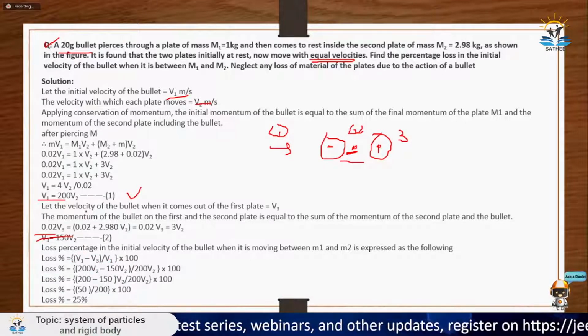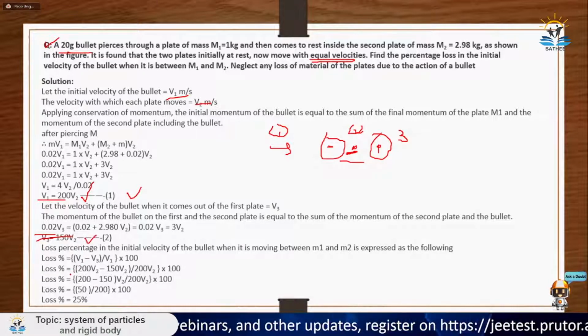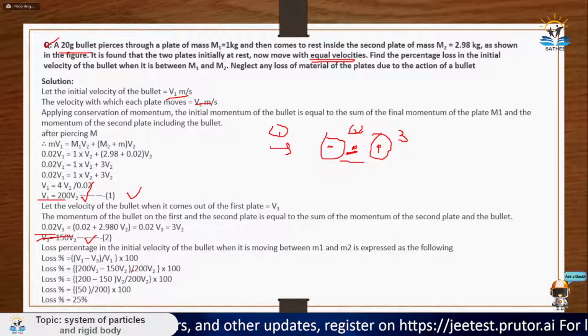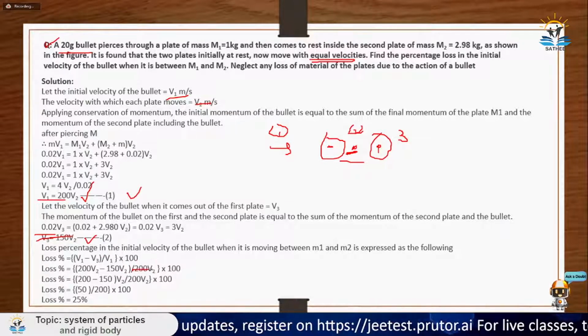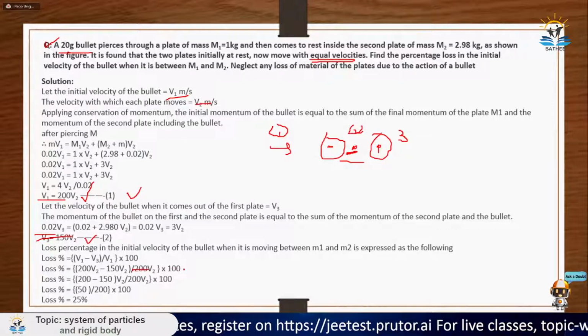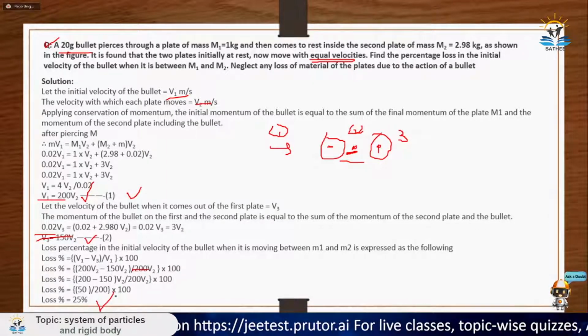So what is the change? Initial velocity was 200 V2. Final velocity is 150 V2. So 200 minus 150 divided by original, which is 200, into 100. Solving this will give you 50 upon 200, which is 1 by 4. 1 by 4 into 100 is 25%. So loss is 25%.